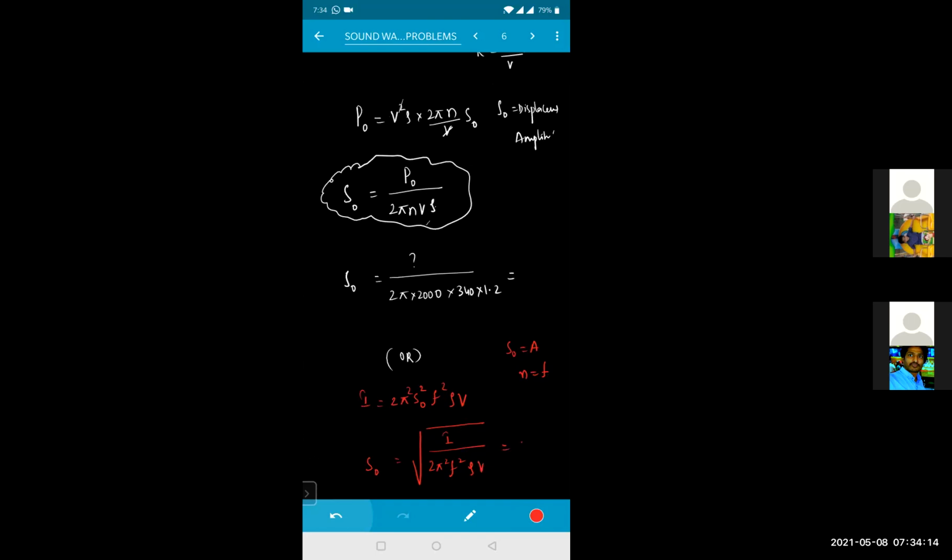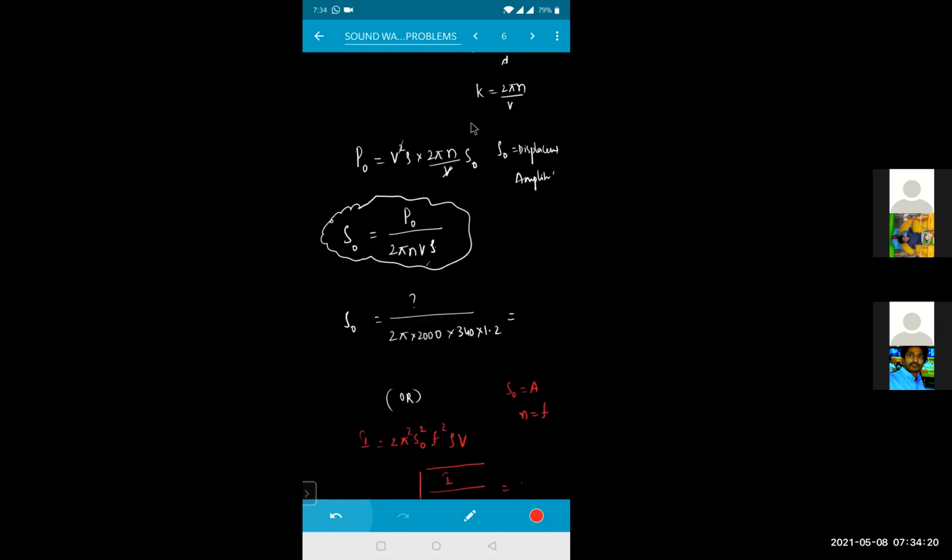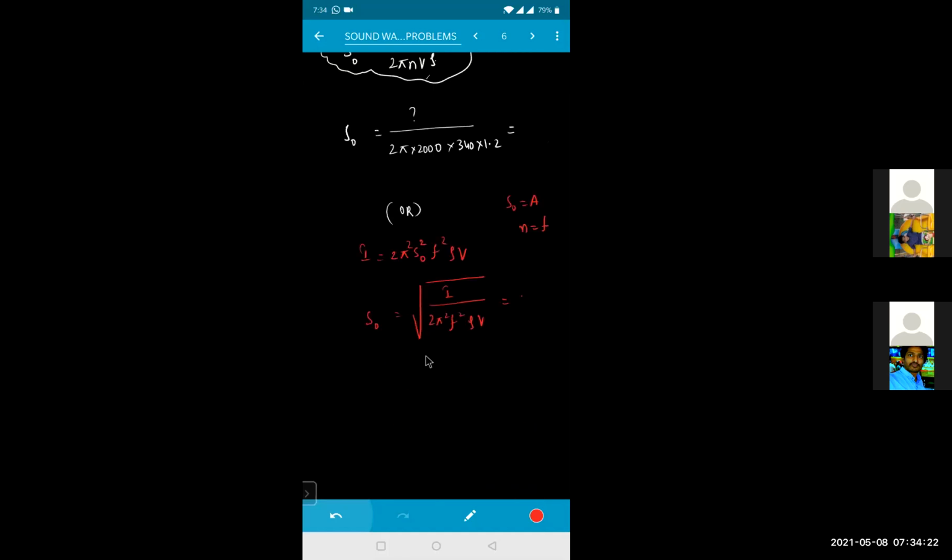Intensity we have already calculated in the initial condition. So whatever value of intensity you got there, substitute it, that will give the value of your displacement amplitude. Is it clear? Did everyone understand? Shall I tell once more? It is only doing formula derivation, nothing else there.